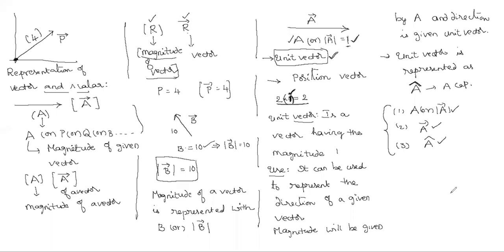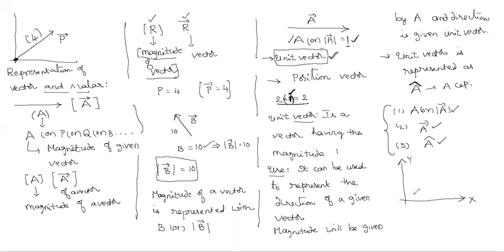Now come to the coordinate system. In the coordinate system, particularly in 2-dimension or 3-dimension, first suppose I take 2-dimension, with only the x and y coordinate system. Sir, is there any representation for the unit vector along the x-axis or along the y-axis? Yes.